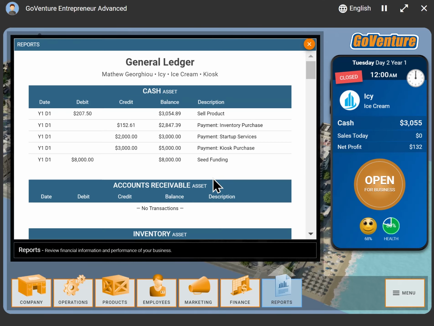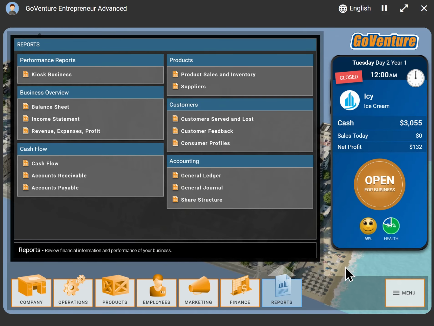And if you don't know what a general ledger is, if you don't know what a general journal is, or a balance sheet or an income statement, remember, we have micro-learning modules built into the simulation that you could assign to students, and they have access to all that information with videos and reflection slides and quizzes to help them understand.